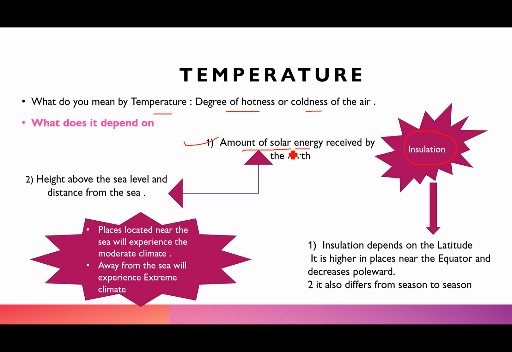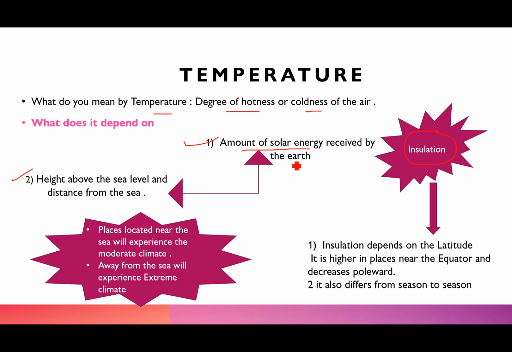Number one, the amount of the solar energy. Number two, height above the sea level and distance from the sea. Now I will explain both the points. So let's be clear, temperature means degree of hotness or coldness, and it depends upon two factors. Number one, the amount of the solar energy. Number two, height above the sea level and distance from the sea.